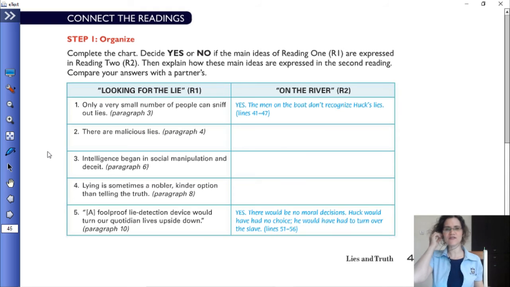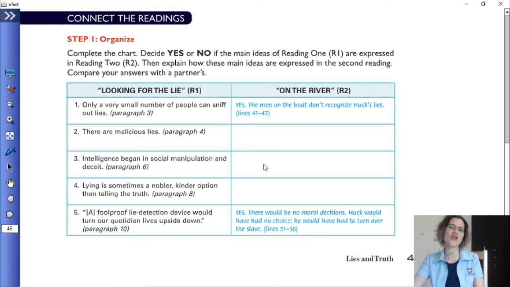Now, synthesizing is when we're using multiple sources, combining that information, then paraphrasing it because we cannot copy paste, and creating something new. That could be a paragraph, a summary, an essay. In speaking, it could be a speech, it could be a presentation, anything. Now, in this case, you're going to complete a chart. As you can see here, this can be called a chart, a table. This is called a graphic organizer.